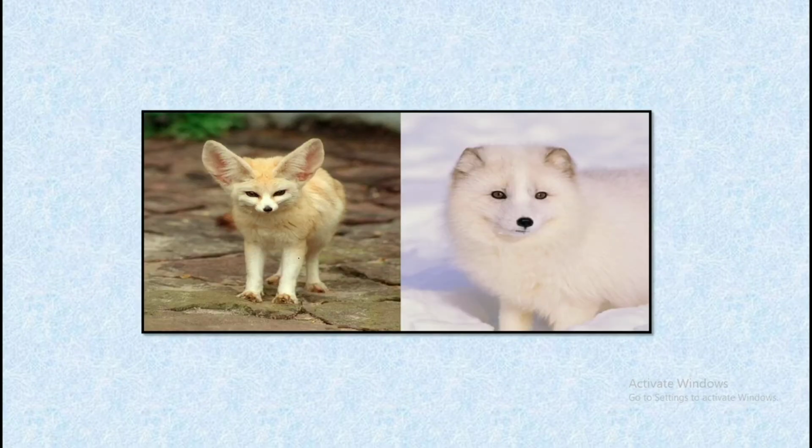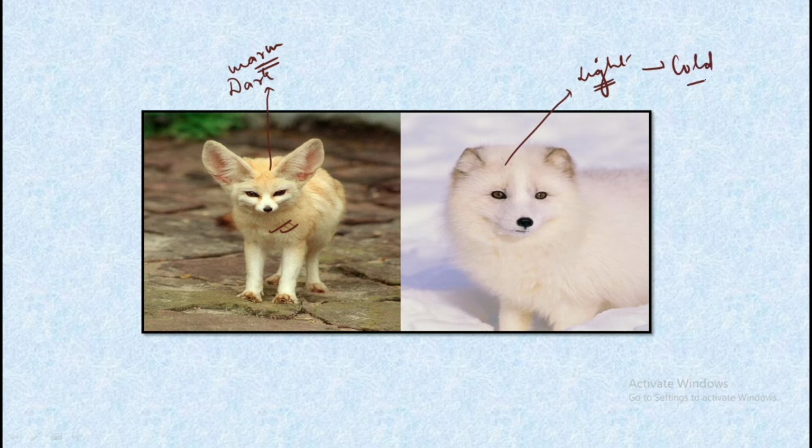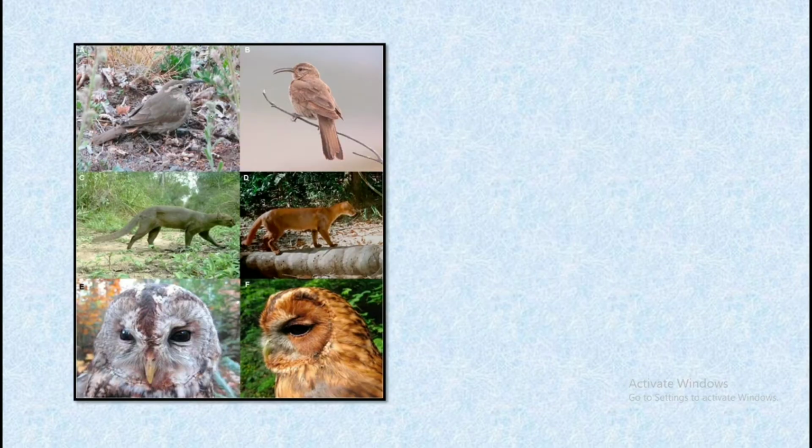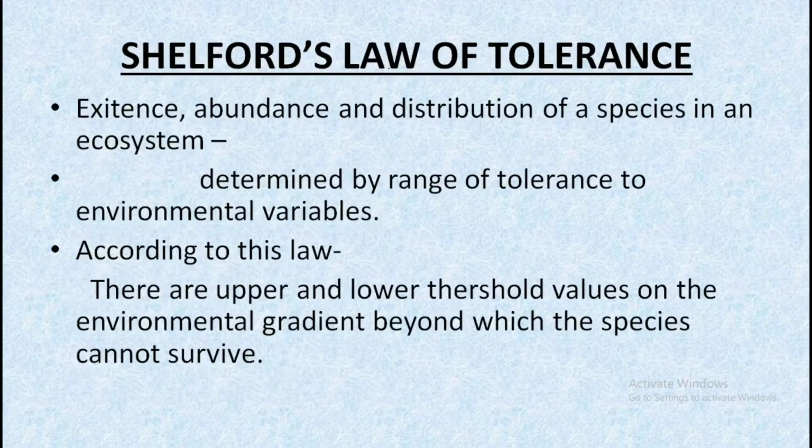For example, we can see in this picture that on the left hand side we have a darker complexion organism, so it must belong to a warm area according to Gloger's rule. And on the right hand side we have a light colored organism, so it must belong to a colder region. The same can be applied in these examples also, that by looking at their skin tone we can predict which area they must belong to. So this was all about Gloger's rule.